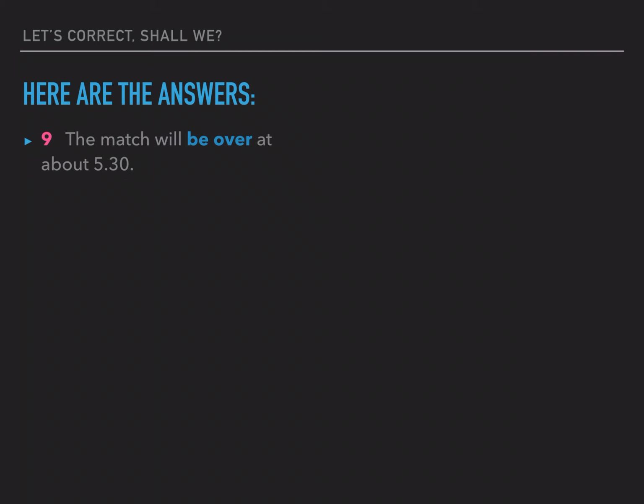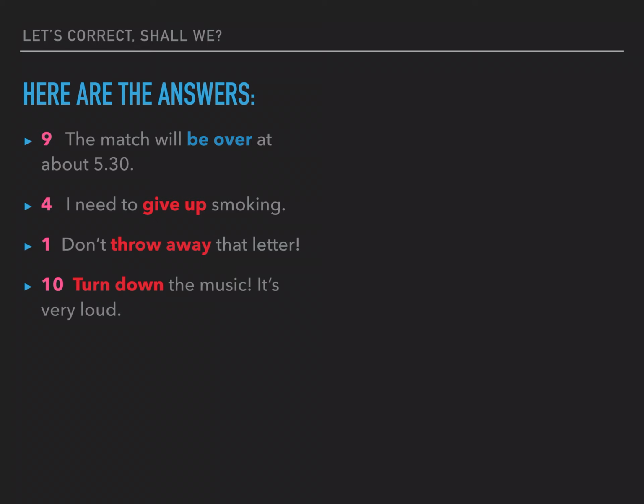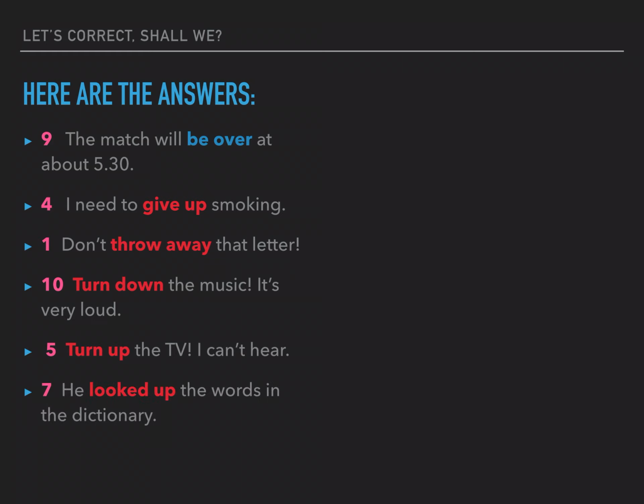Here are the answers. 5.2. Phrasal verbs. 9. The match will be over at about 5:30. 4. I need to give up smoking. 1. Don't throw away that letter. 10. Turn down the music. It's very loud. 5. Turn up the TV. I can't hear. 7. He looked up the words in a dictionary.